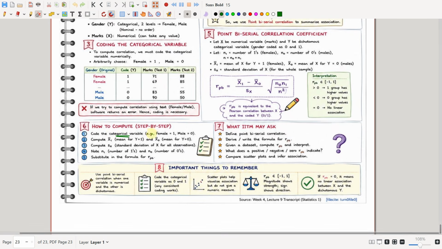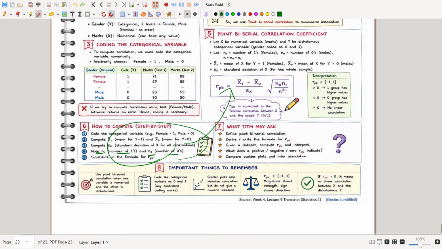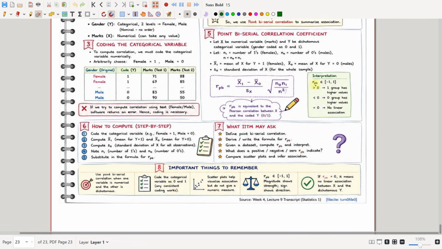So we have to code the categorical variable as female equal to 1 and male equal to 0. Then we compute the mean for y equal to 1 and the mean for y equal to 0, and the standard deviation for all the observations. n1 is the number of ones and n0 is the number of zeros. We substitute all these values in this formula to get the point biserial correlation coefficient. If the r_pb value is greater than 0, then group 1 has higher values. If it is less than 0, then group 0 has higher values, and if it is equal to 0, then there is no association between gender and the marks scored.